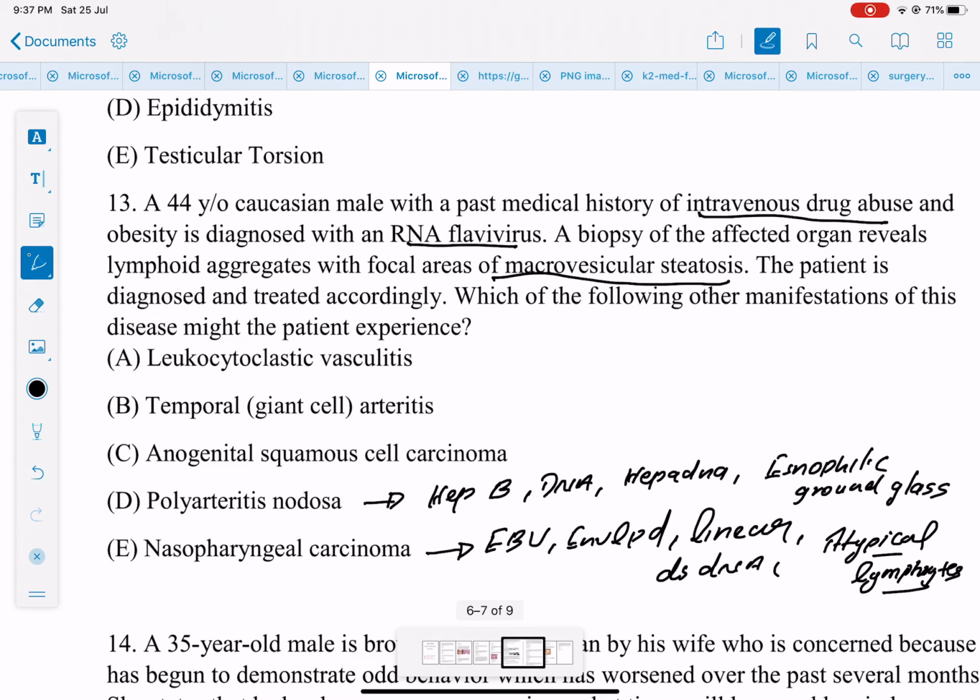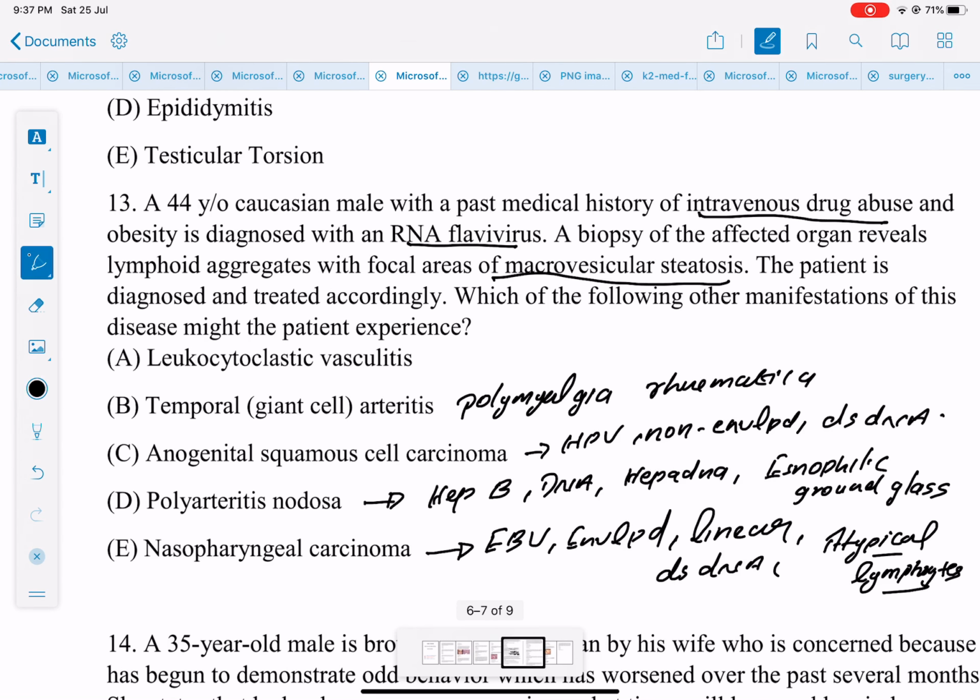Don't forget it. Other option, anogenital squamous cell carcinoma. It is caused by human papilloma virus. And here also, remember, it is non-enveloped virus. Buzzword in the exam. It is also double-stranded DNA. Other option, temporal giant cell arteritis, inflammation of the blood vessel, very painful condition. It is associated with which disease? Polymyalgia. Poly means myalgia, muscle ache, rheumatica.